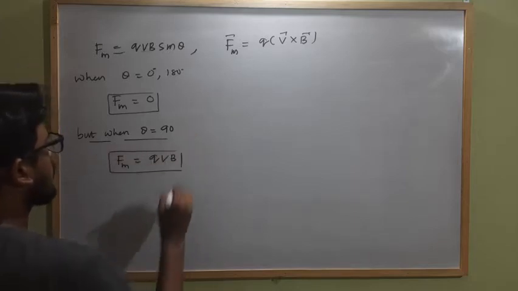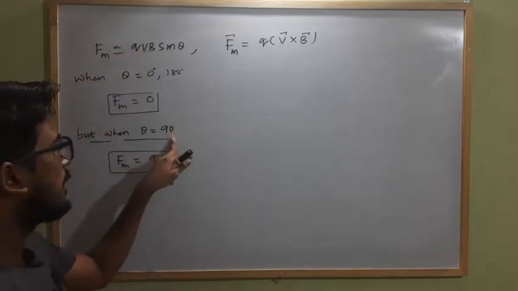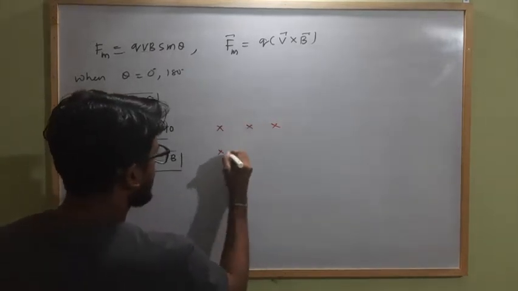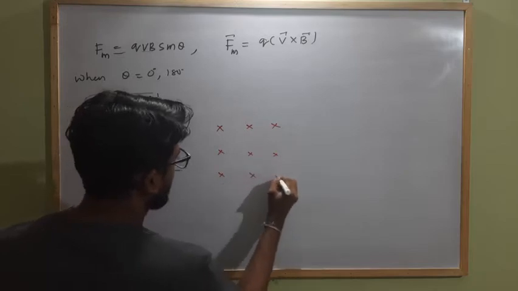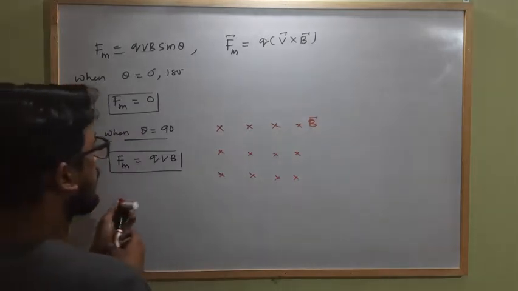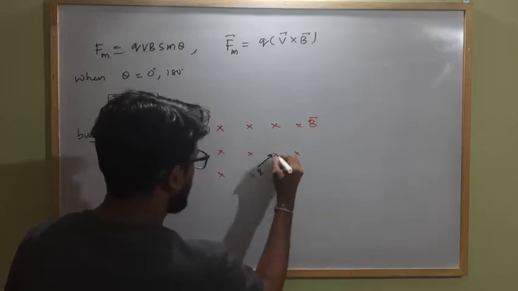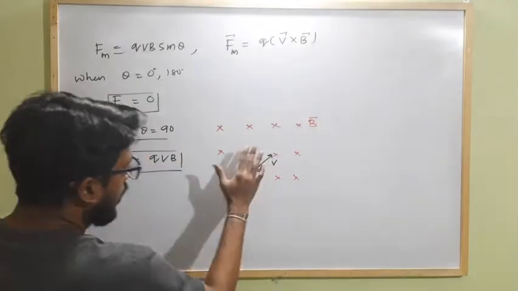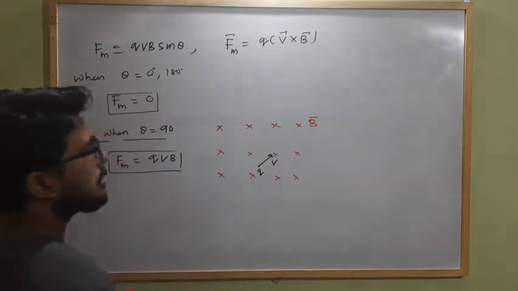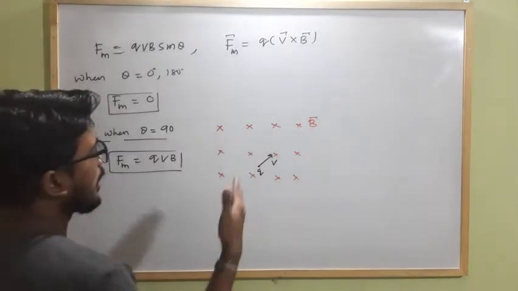The magnetic force acting on the moving charge is maximum when the magnetic field strength and velocity are at 90 degrees to each other. That means when the magnetic field is into the surface like this, this is B into the surface, and here is a point charge Q which is moving like this, V. As V is along this board and the magnetic field is perpendicular to this board directed inward, the angle between V and B is 90. So the maximum magnetic force acting on the charge will be QVB, which is along, by right hand thumb rule,